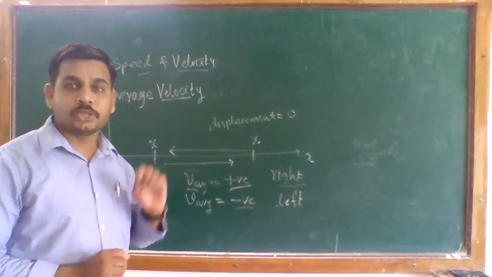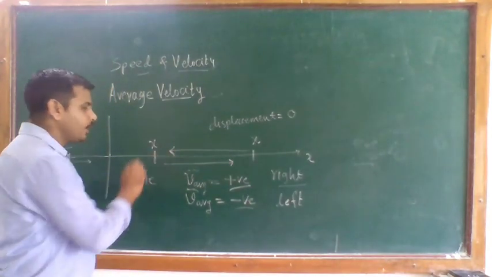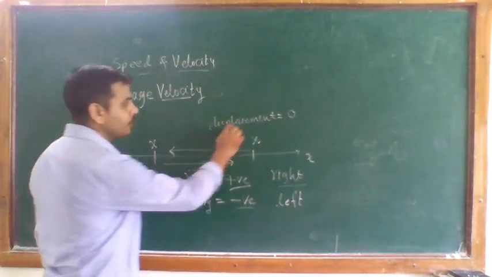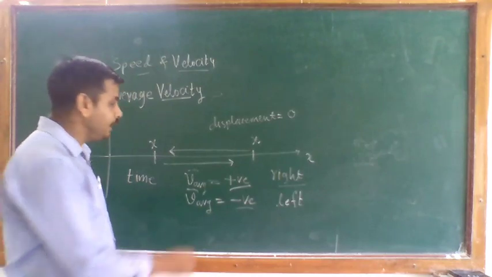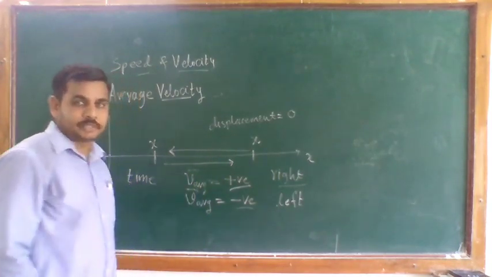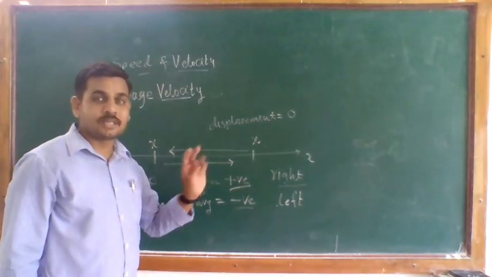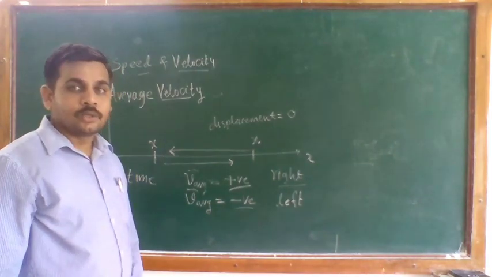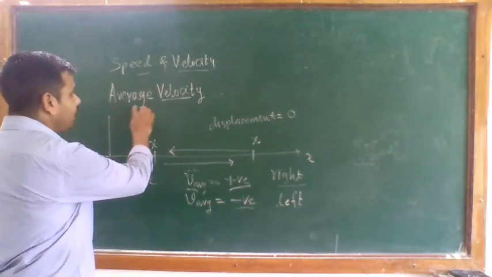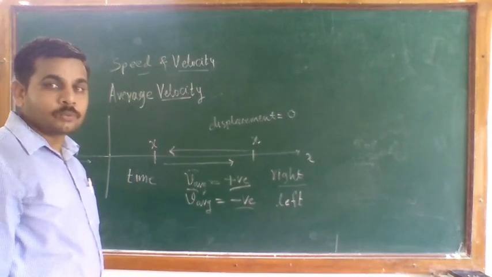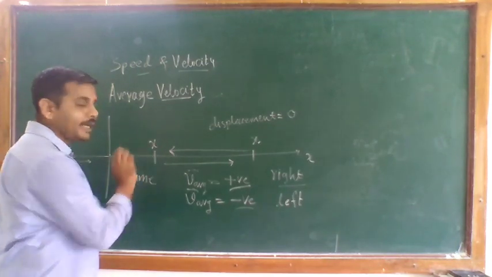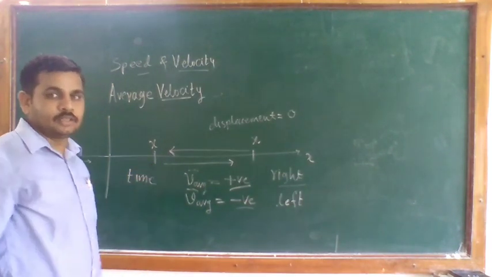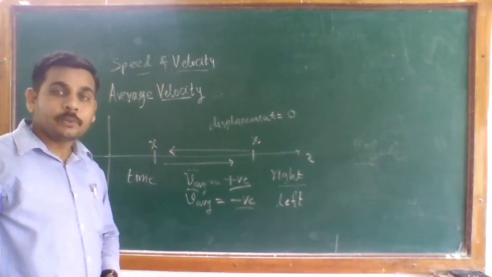When the displacement is 0, this average velocity does not give any information about the intermediate points, how any object changes its position, how fast or how slow in those intermediate places. That's why I say that the average velocity depends only on your starting and end points, where it started and where it ended. So this is only for your average velocity.